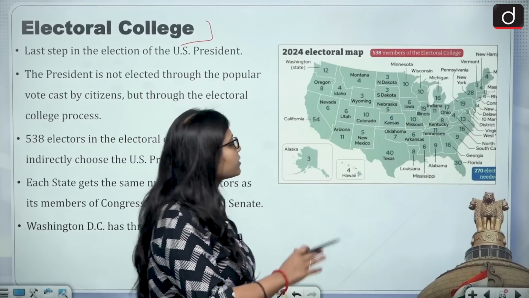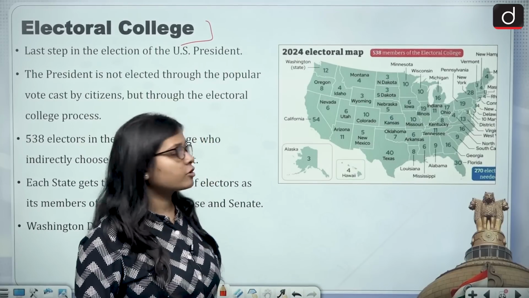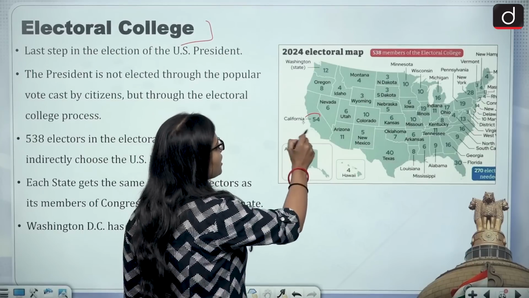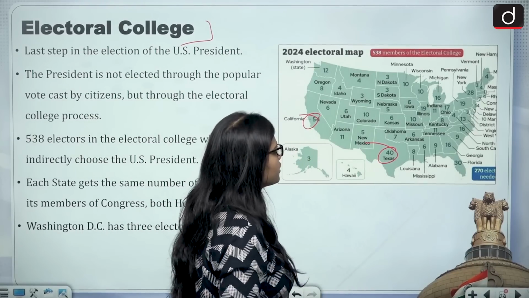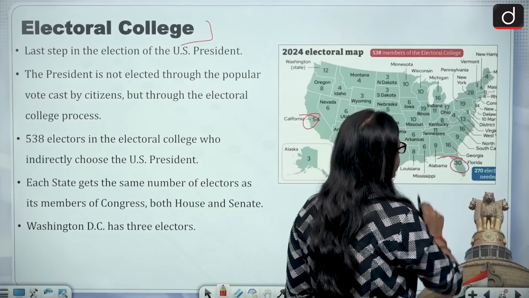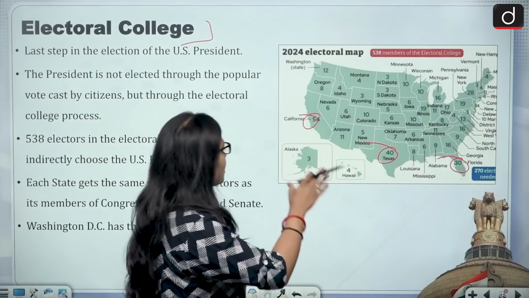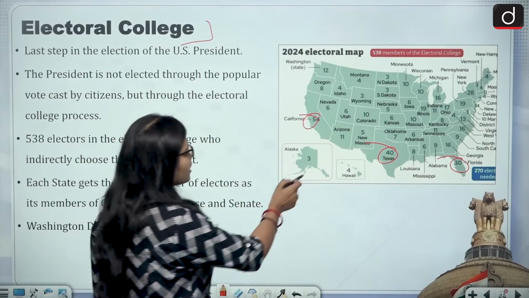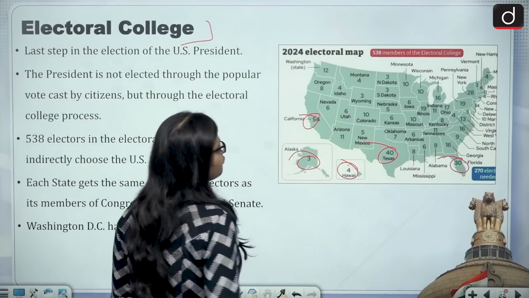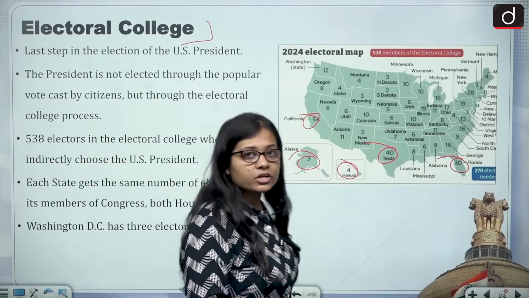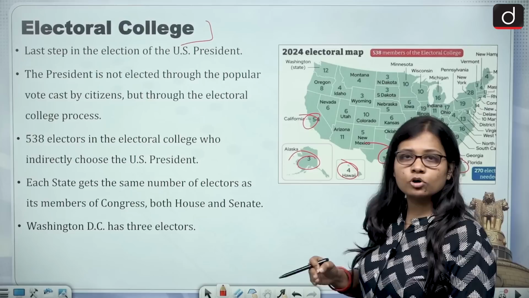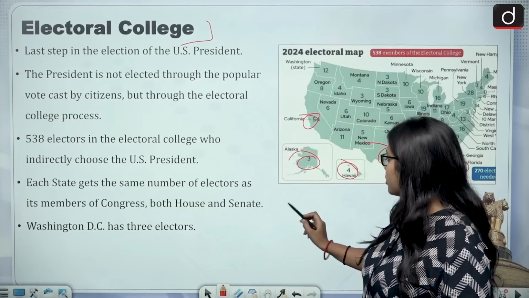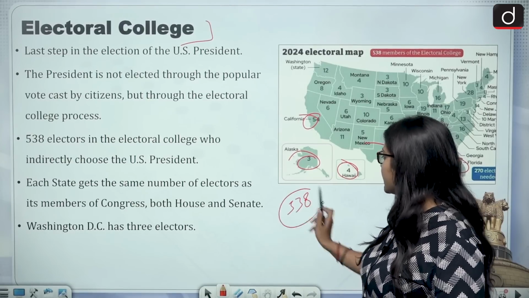Now look at this map. This is the map of the United States of America. For example, California has 54 seats, Texas has 40, Florida has 20. So this is how everything is formed. Alaska has 3, Hawaii has 4. So in total, this is how the seating is done, and in total the number of seats is 538.